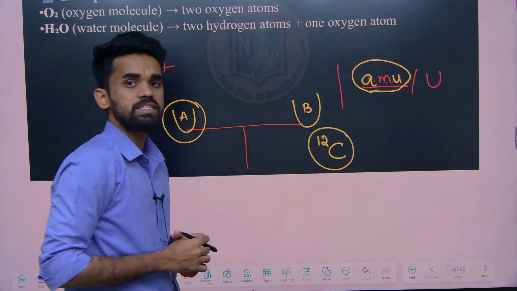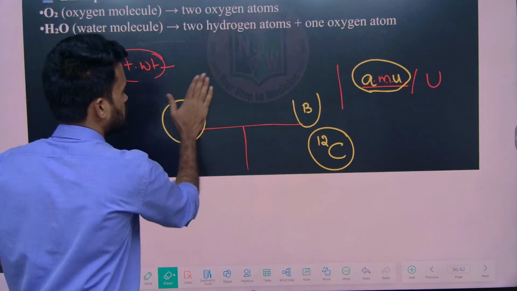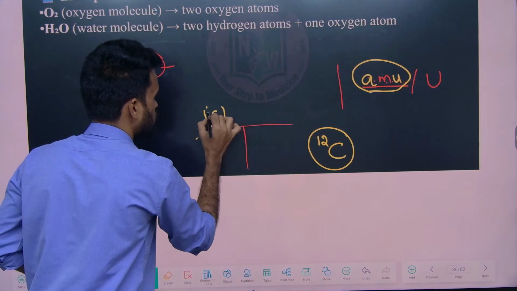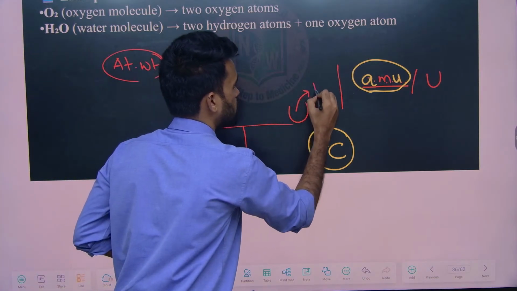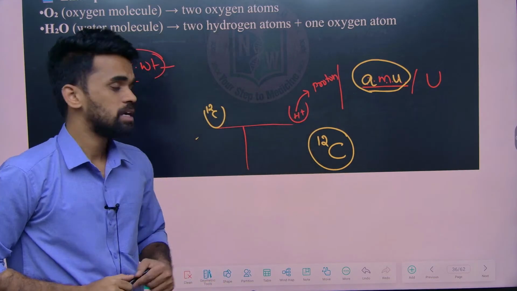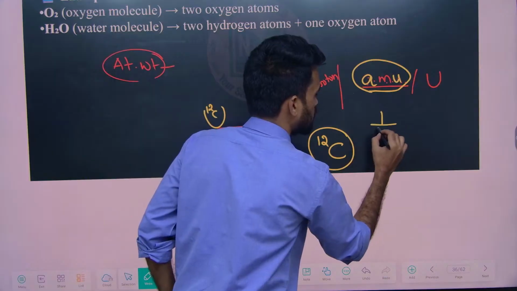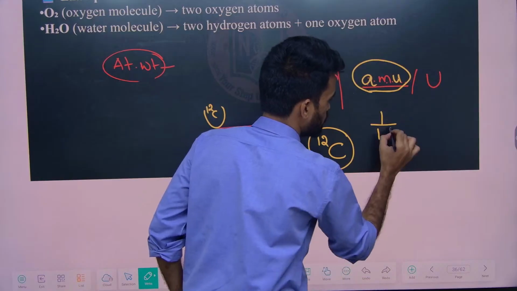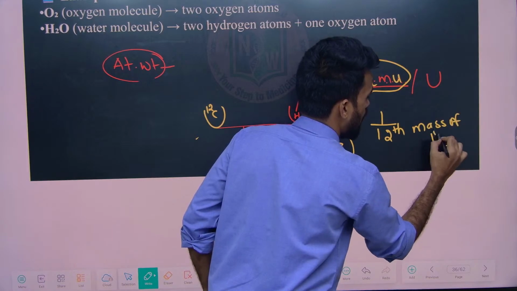So they have taken C12 as a standard unit. When they put C12 on one side of this weighing machine, and on the other side they took one proton, the H plus ion, let us consider, they found that the proton mass is 1 by 12th the mass of the C12 carbon atom.